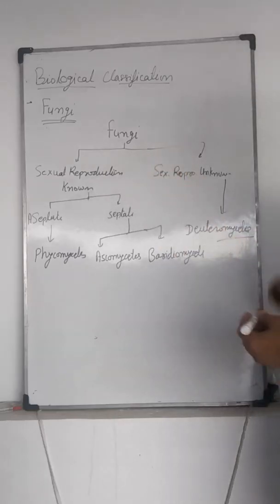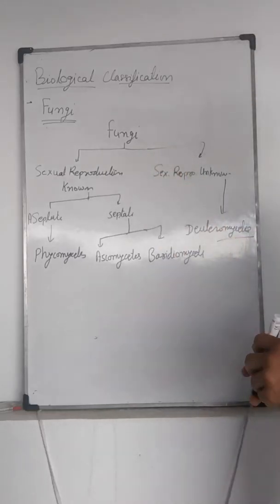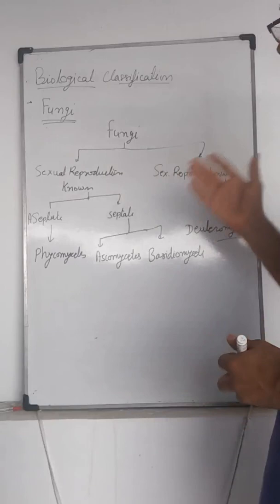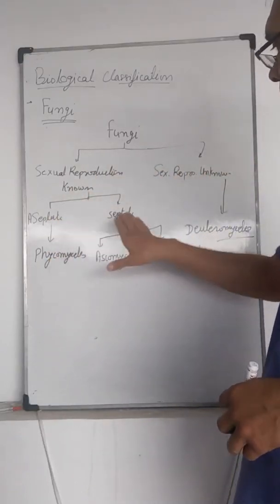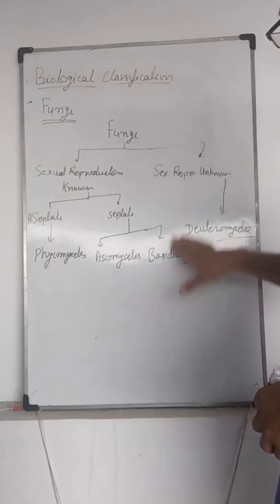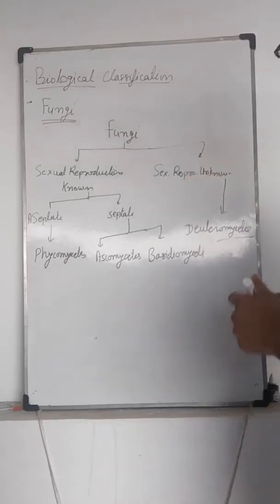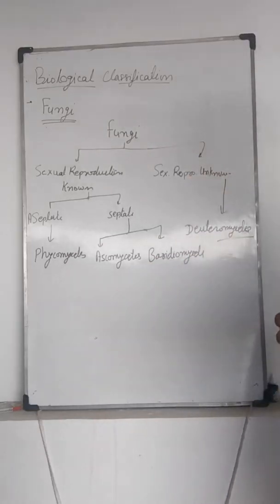So these are the four groups classified according to whether sexual reproduction is known or unknown.